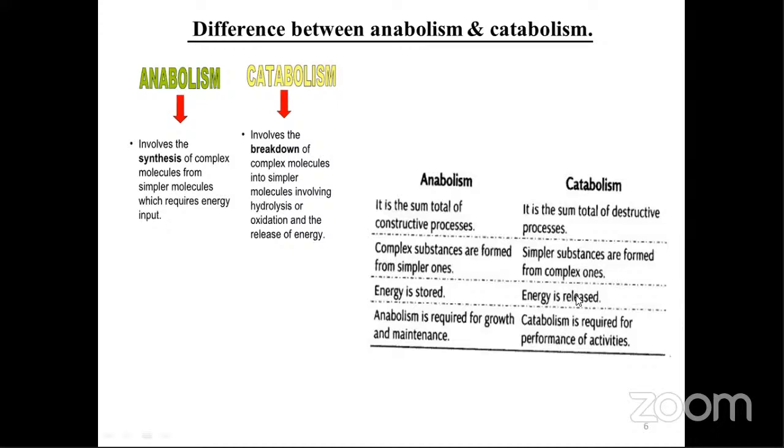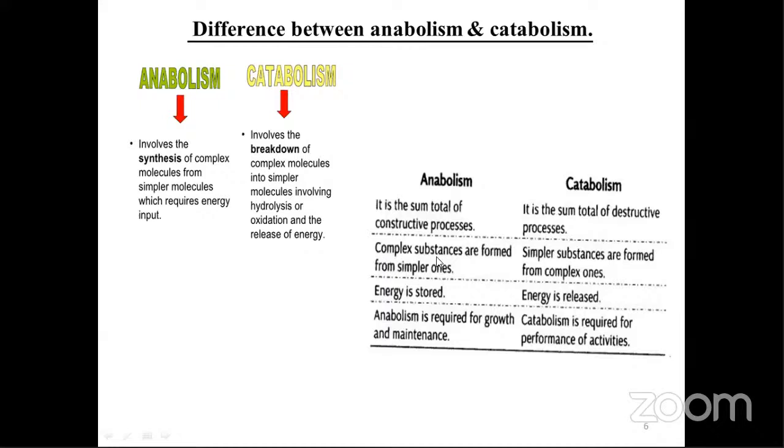Now see here the difference. If you get to write, this is the definition of anabolism and catabolism, and here is the difference between the two. What is anabolism? It is the sum total of constructive processes, and this is the sum total of destructive processes. Why destructive? Because the complex molecules are broken down into simpler molecules, and the ultimate result during this process is that energy is released. And here, when the simple molecules form the complex molecule, energy is required. So we say in the process of anabolism, energy is stored.